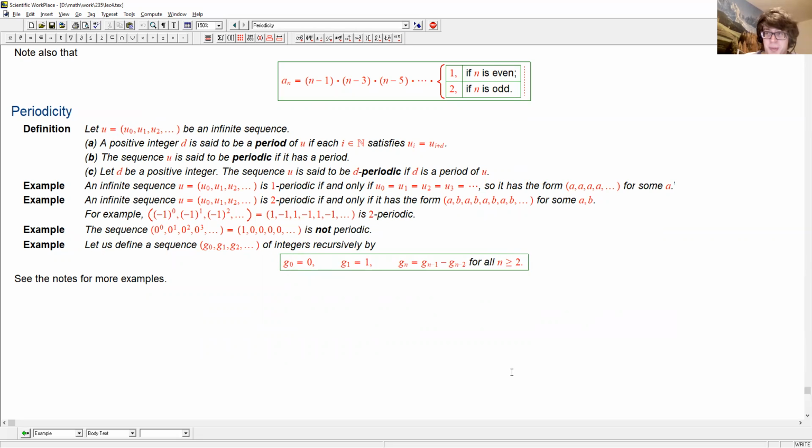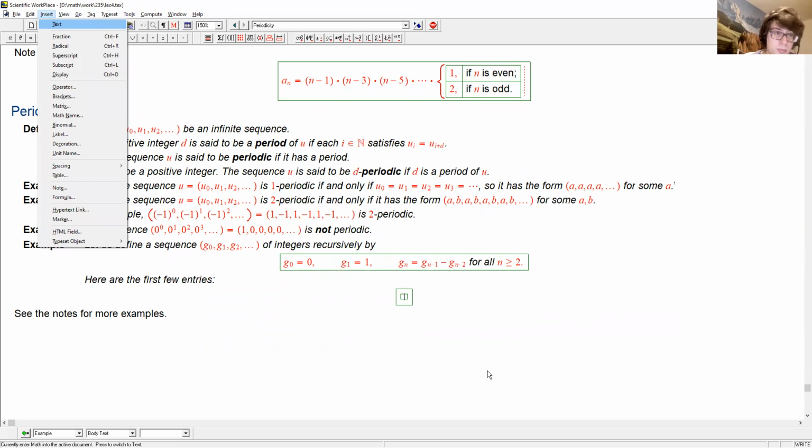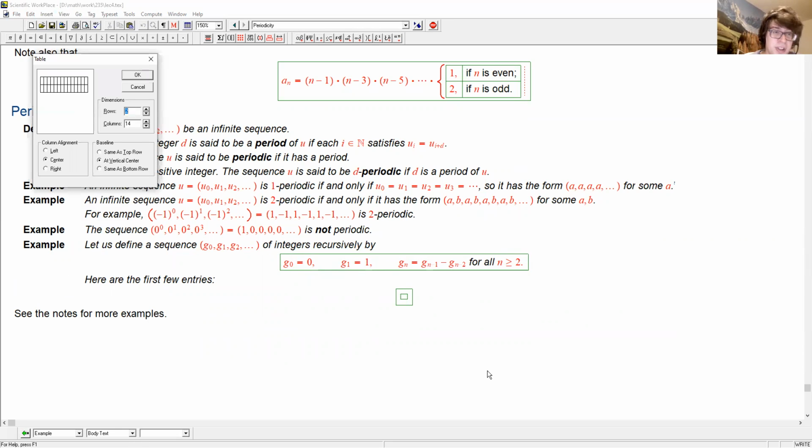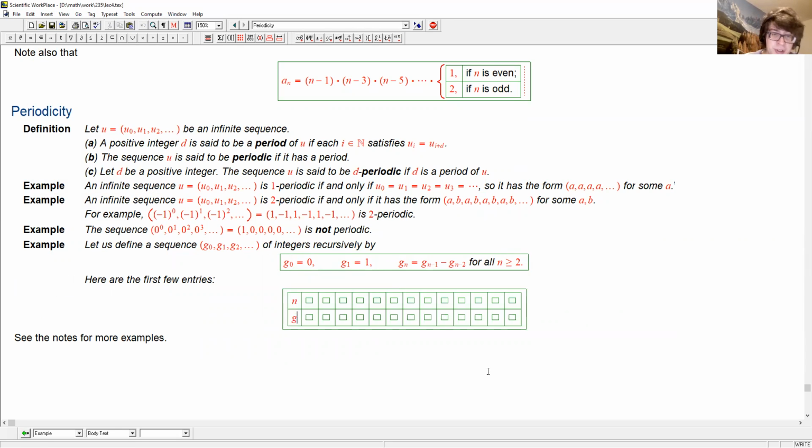Should be kind of the same, right? So here are the first few values.